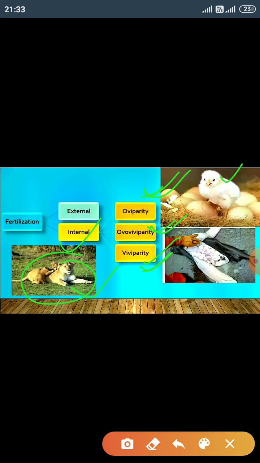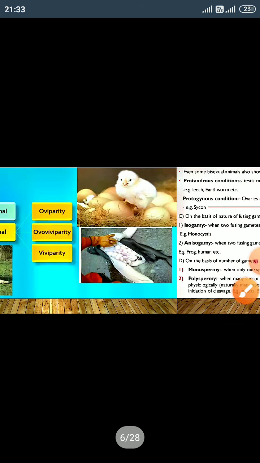They produce eggs, but the developing young consume nutrients from their mothers, and these are known as ovoviviparous. Examples of ovoviviparous animals are whales and different fishes.